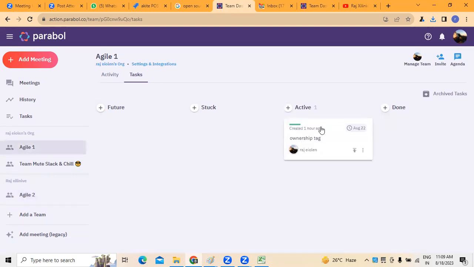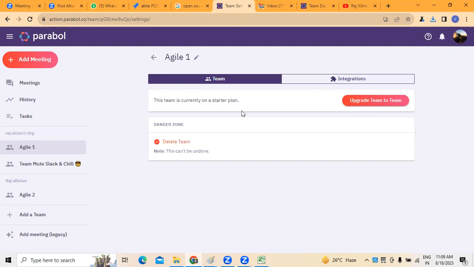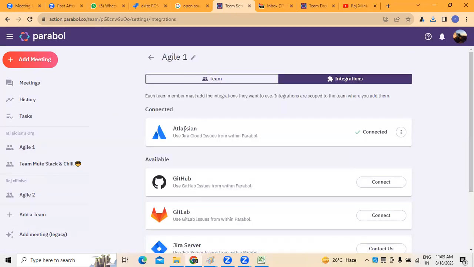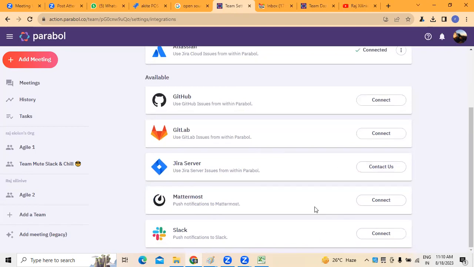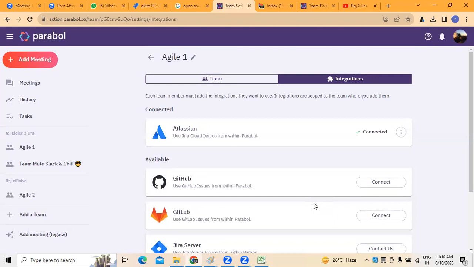Or else if we want to create any kind of tasks directly here, you can create it. And if there are any settings to be made, if we want to create any kind of integrations, you can see. For example, integration you want to make, right? I already made the integration in the beginning, if you remember, because I have access to some issues and everything from Jira. That's the reason why it was already connected. For example, if I want to connect to a Java server or something like Slack, I can connect, that can be done. But of course, as it is a premium version, whatever the charges are can be paid and we can use it.